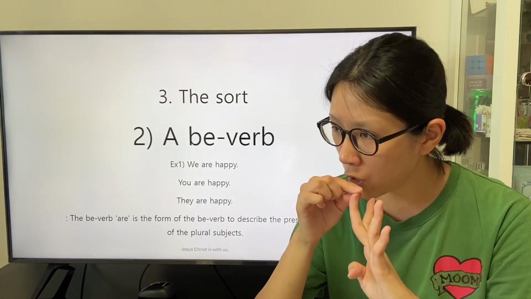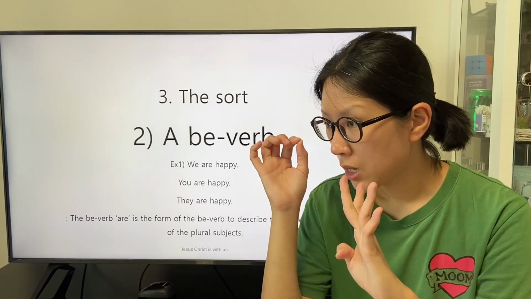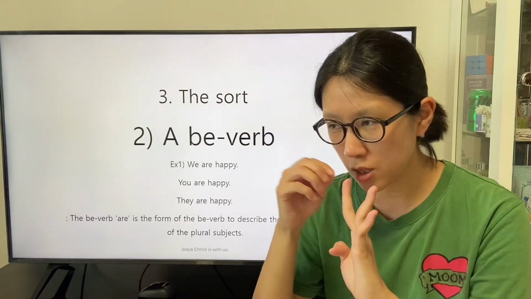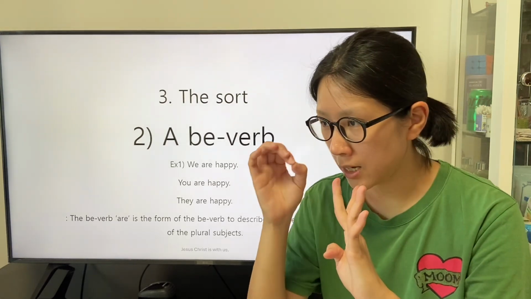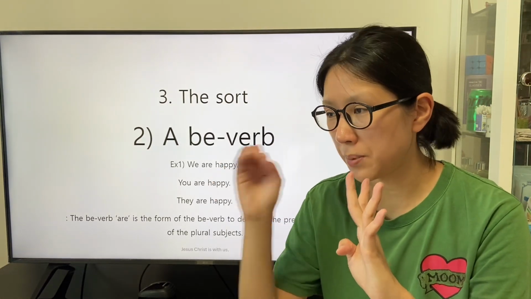The form of the be verb to describe the subject who does not participate in the conversation is one of the forms of the be verb, is.